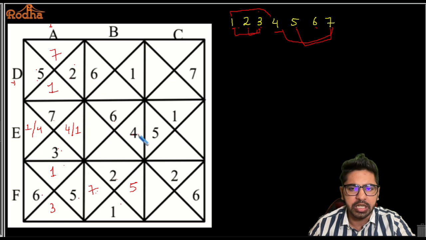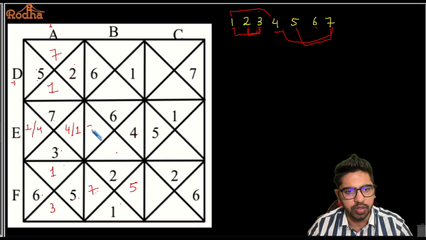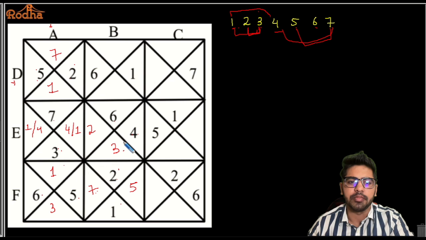4 is already used here, so I cannot use a 1 and 4. So the only possible combination that I can take is 2 and 3, right? And 2 cannot be here, so this is 3. Sorry. So this should be 2 here and this should be 3. Why? Because 2 and 2 will make it adjacent sides of a same triangle, right?